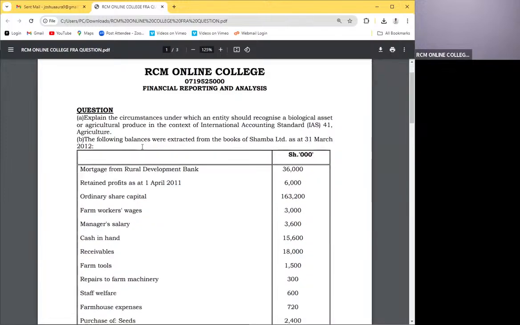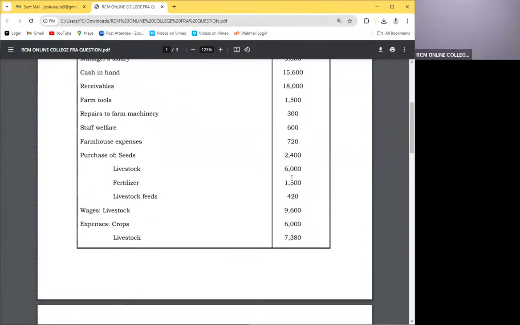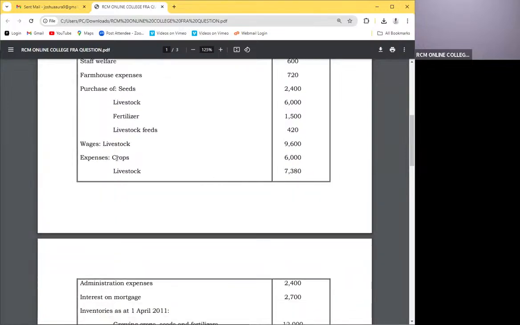So we are told here we want to start with part B. The following balances were extracted from the books of Shamba Limited as at 31st March. You can see mortgage from Rural Development Bank, retained profits, ordinary share capital. Farm worker wages, you can see these are indirect expenses. I'll tell you why. Look at, for example, these expenses. We know expenses for crops and we know expenses for livestock. So these expenses that are apportioned are the ones going to the individual biological assets account. These ones here, we call them direct.